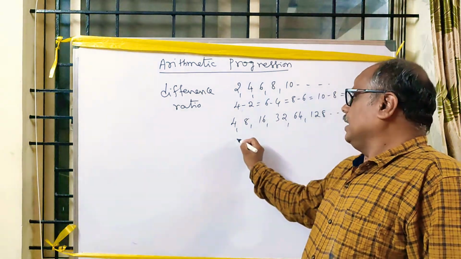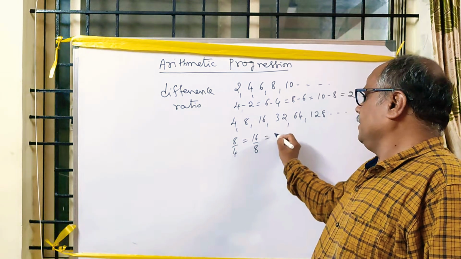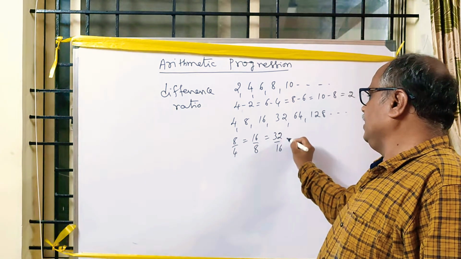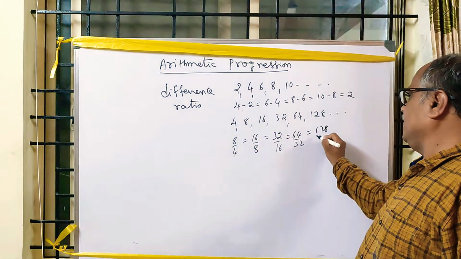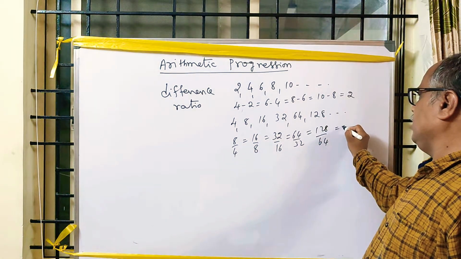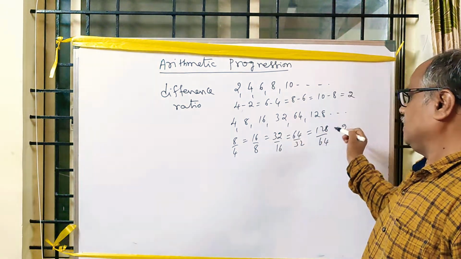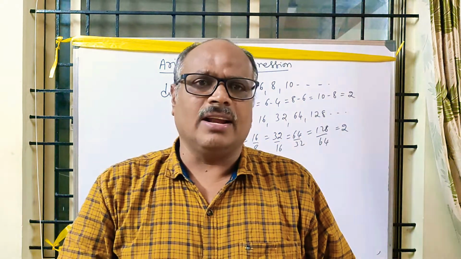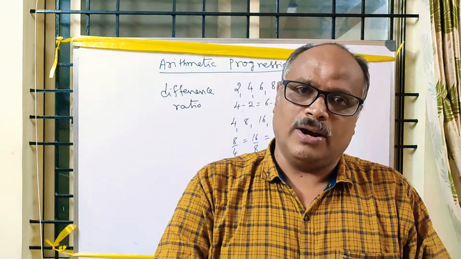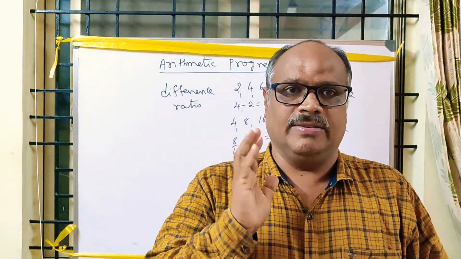Here, 8 divided by 4, 16 divided by 8, 32 divided by 16, 64 divided by 32, 128 divided by 64 is equal to 2 each time. That is what we call a sequence. There are two types of sequence. What are those? Finite sequence and infinite sequence.